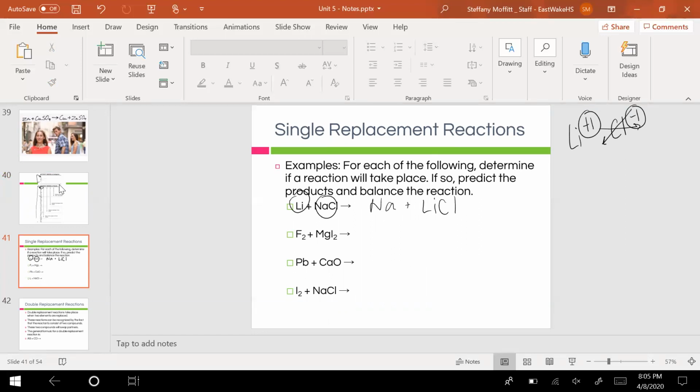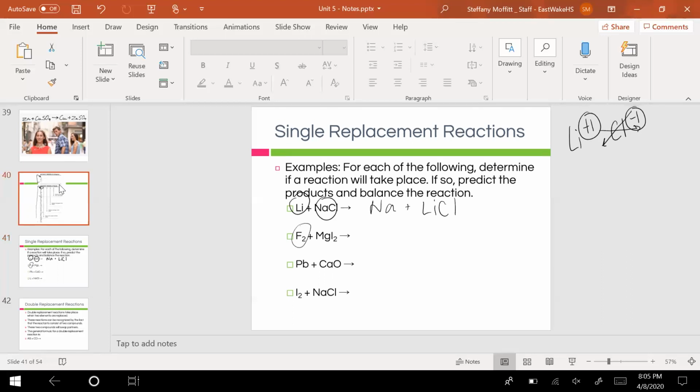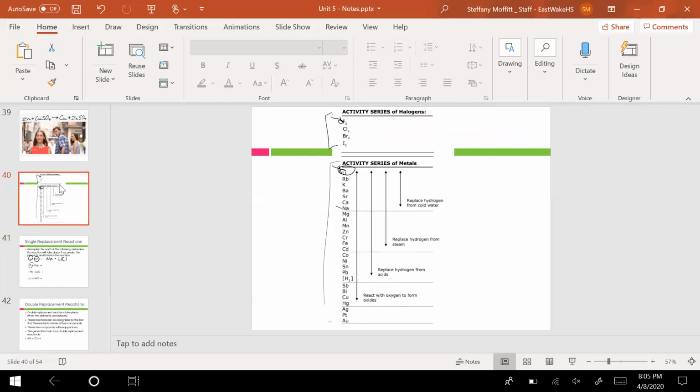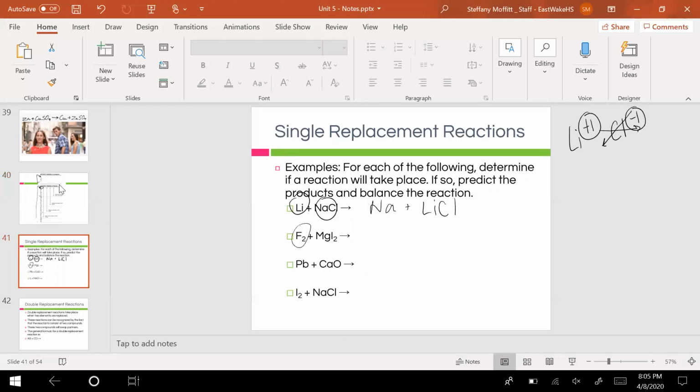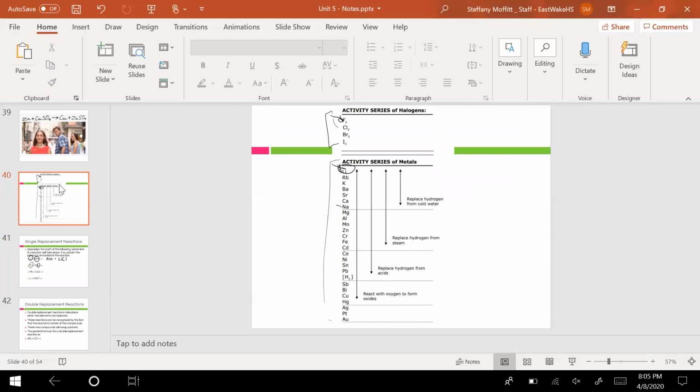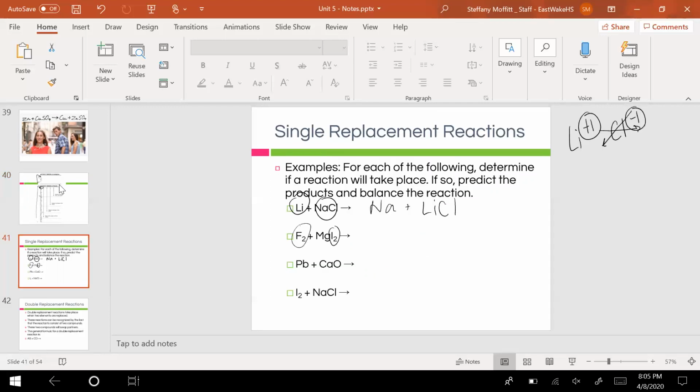For this next example, fluorine is going to be replacing something. Fluorine is in the top list, so it can only replace anything in this list. So it looks like it's going to try and replace iodine, which is right here. Can fluorine replace iodine? Absolutely, because fluorine is that top one. So iodine is going to get kicked out, and you're going to be left with Mg forming with F.